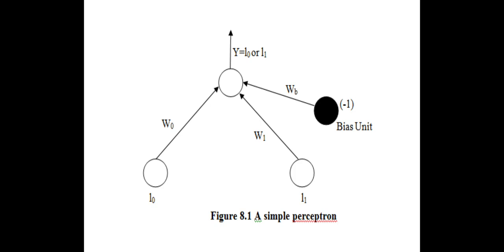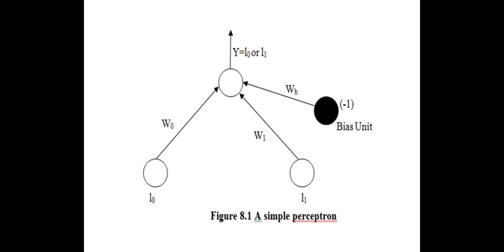Here you can see that after considering the input and the processing, after processing takes place, it will have the output as y. Okay, so this is a simple perceptron model. Here it has I0, I1, and we have the bias unit. Then we have the weights, that is W0, W1 and WB.